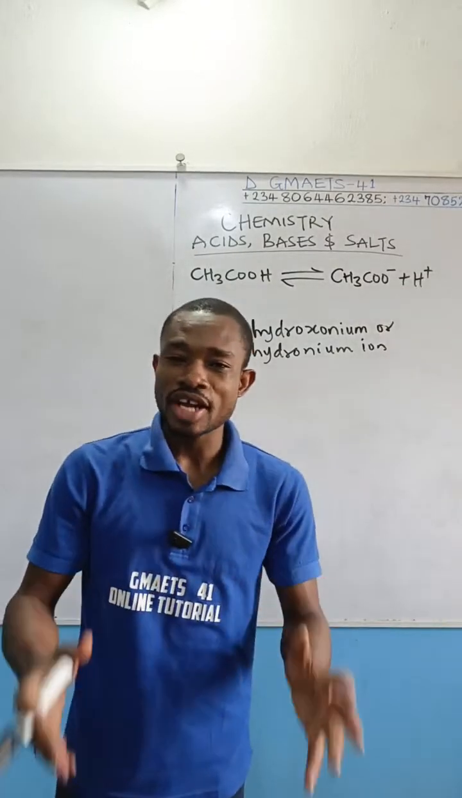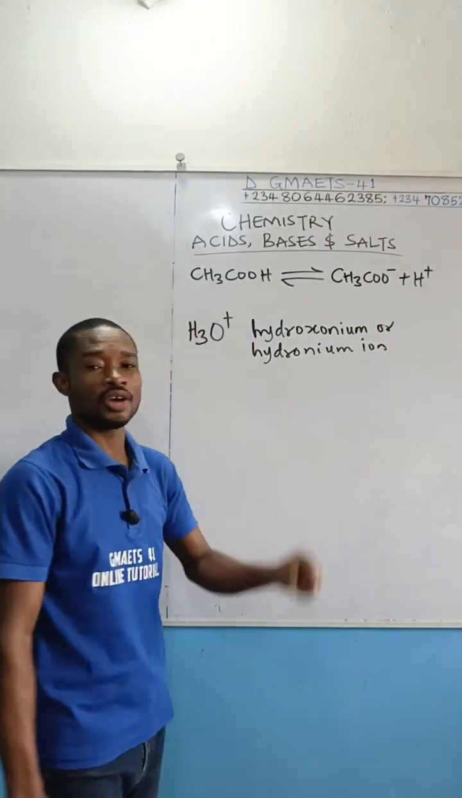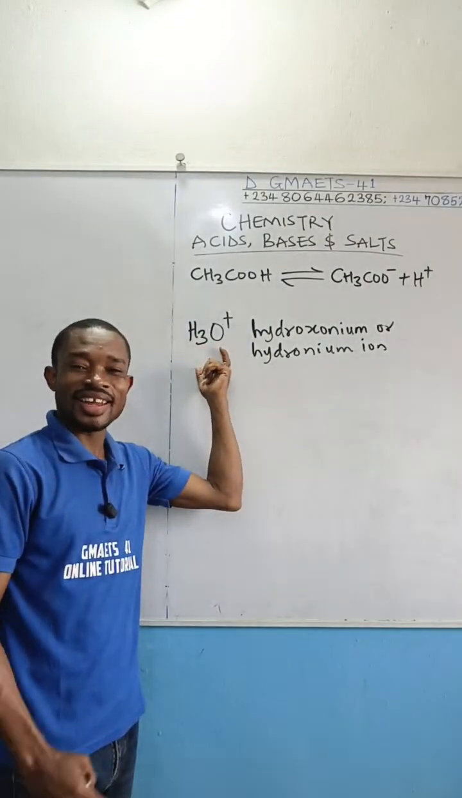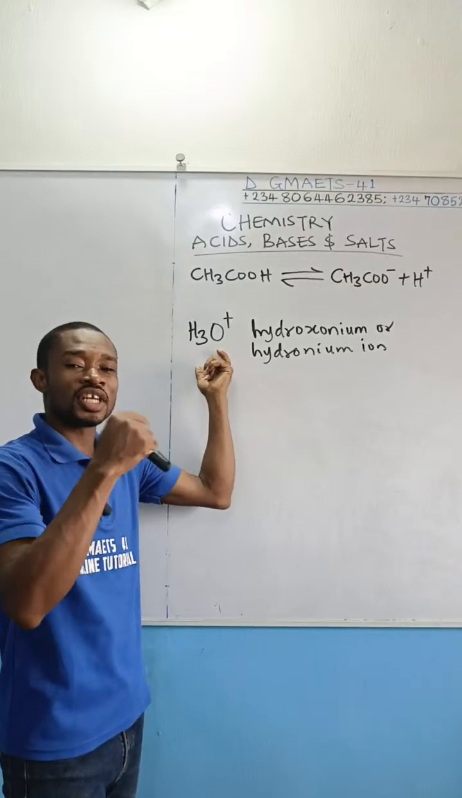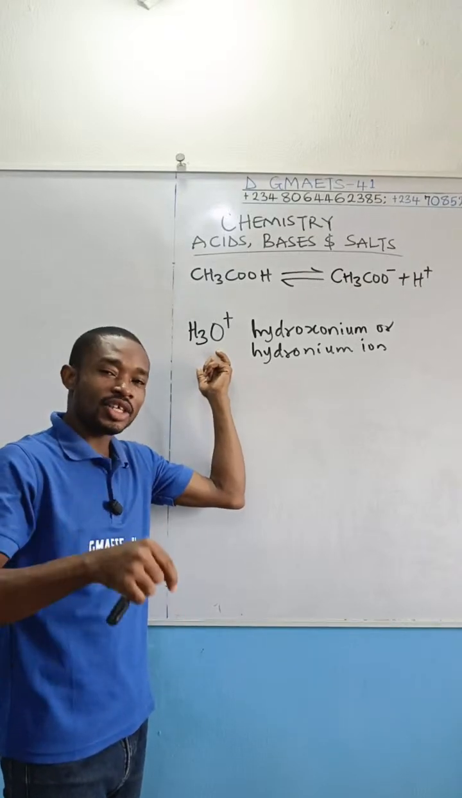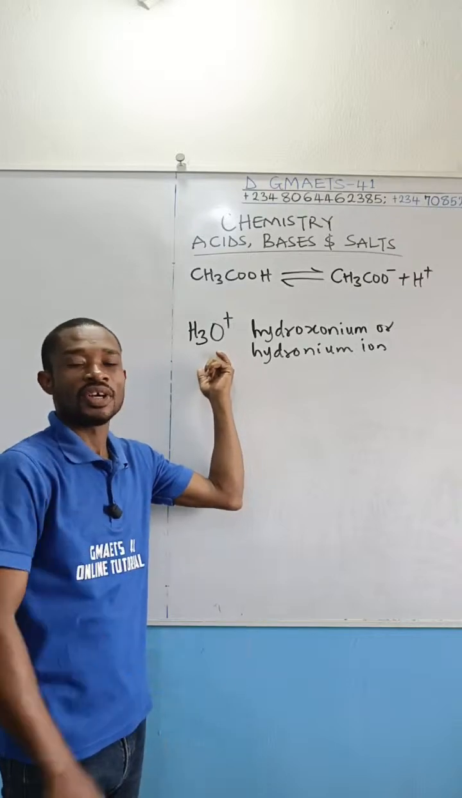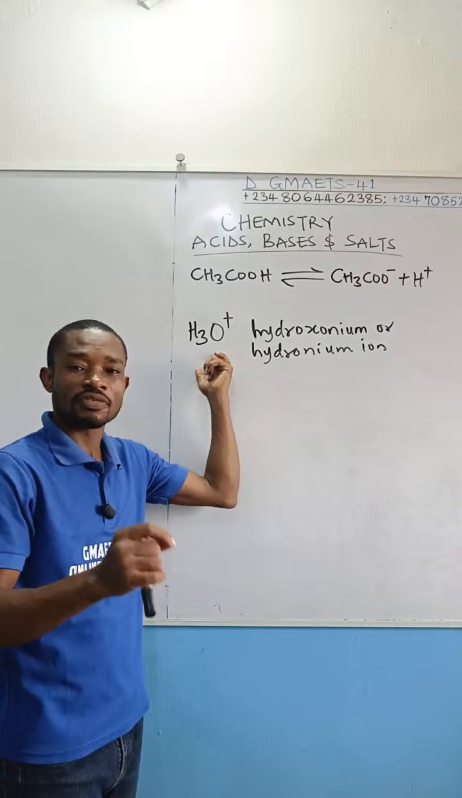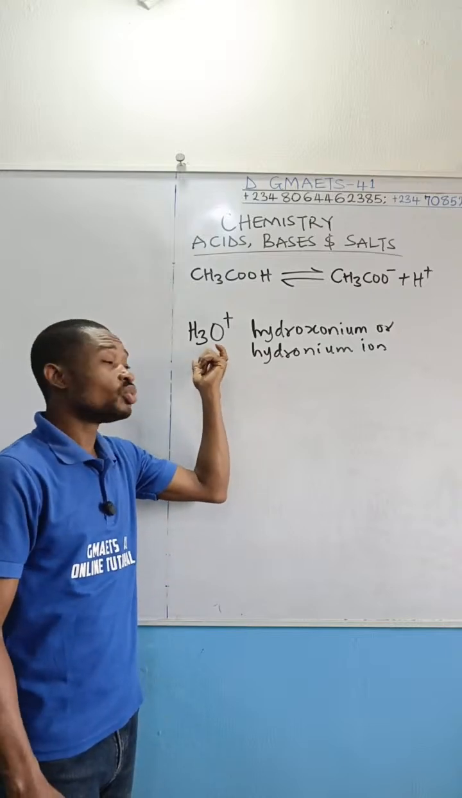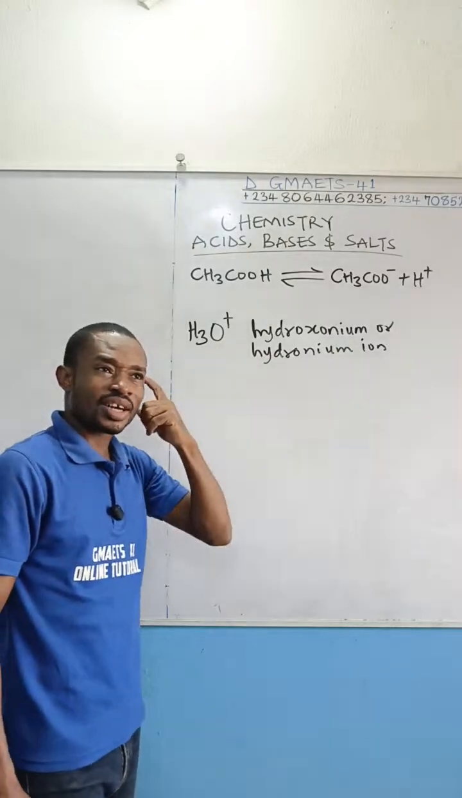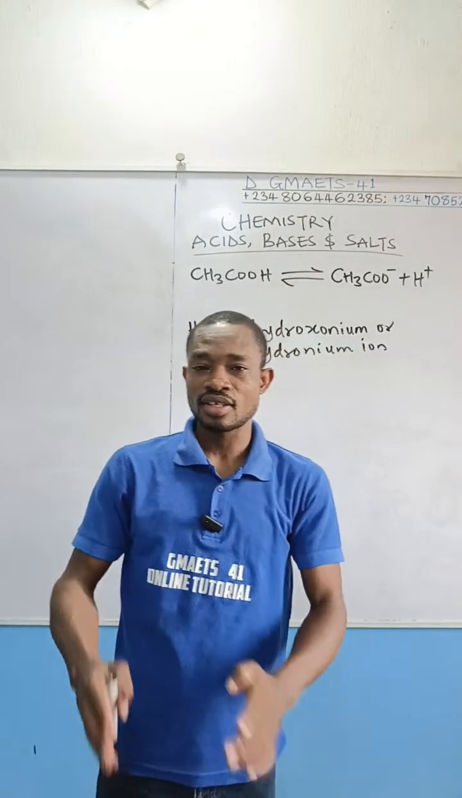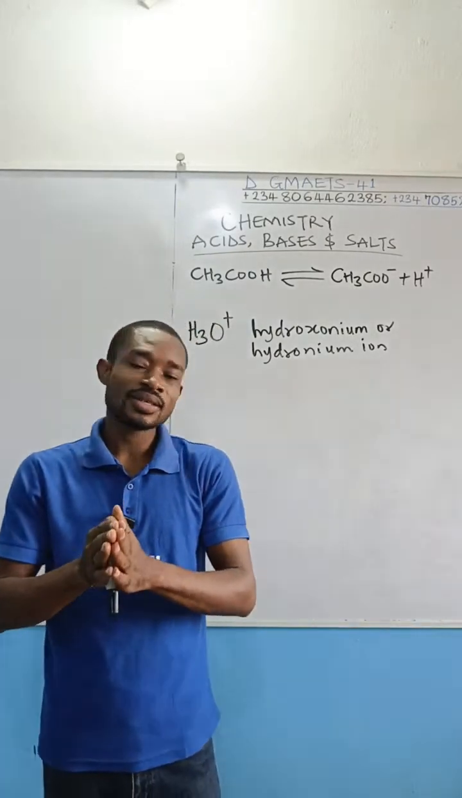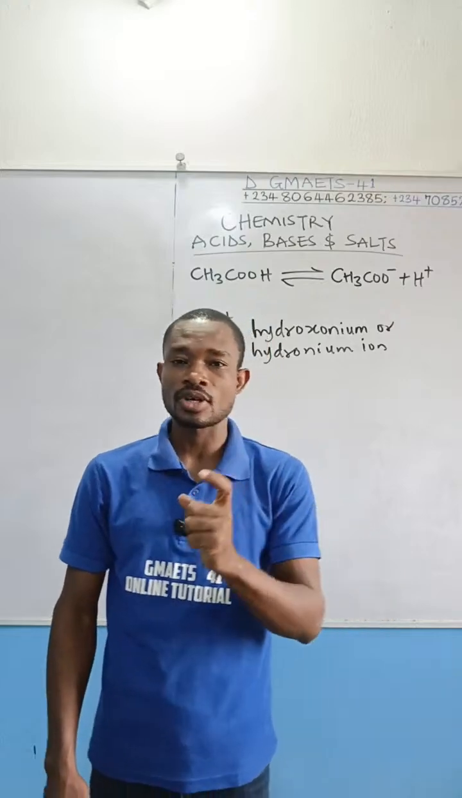So neutralization reaction is reaction between hydroxonium ion and what? Now take note that this is a form in which hydrogen ion exists in solution according to Brnsted-Lowry's definition of an acid. According to Brnsted-Lowry's definition, an acid is a substance that will donate a proton.